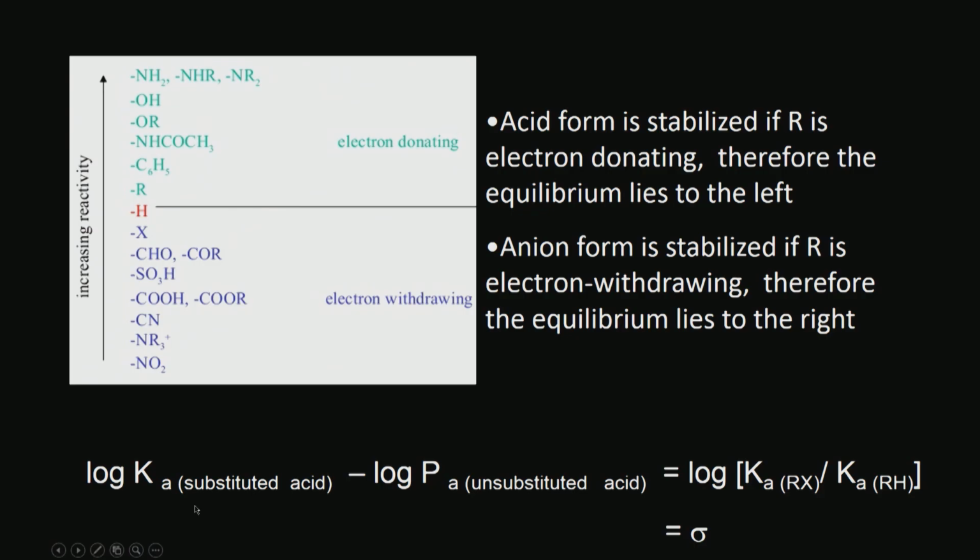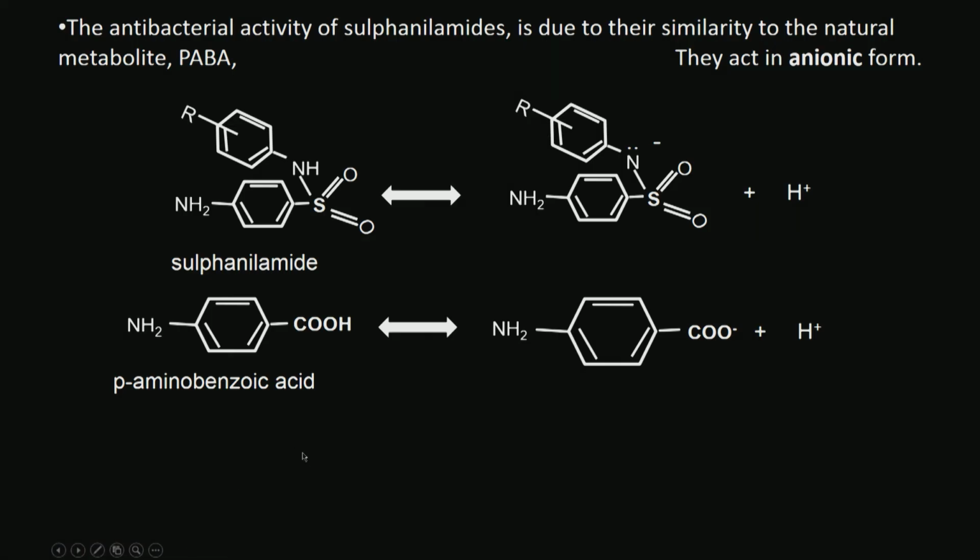So log Ka of the substituted acid minus log Ka of the unsubstituted, that means if you have R equal to H, is equal to log of Ka R divided by Ka H, and this is called the sigma. Okay. So larger the sigma, the more dissociation taking place. Why are we talking about it actually? Okay, let us talk about it.